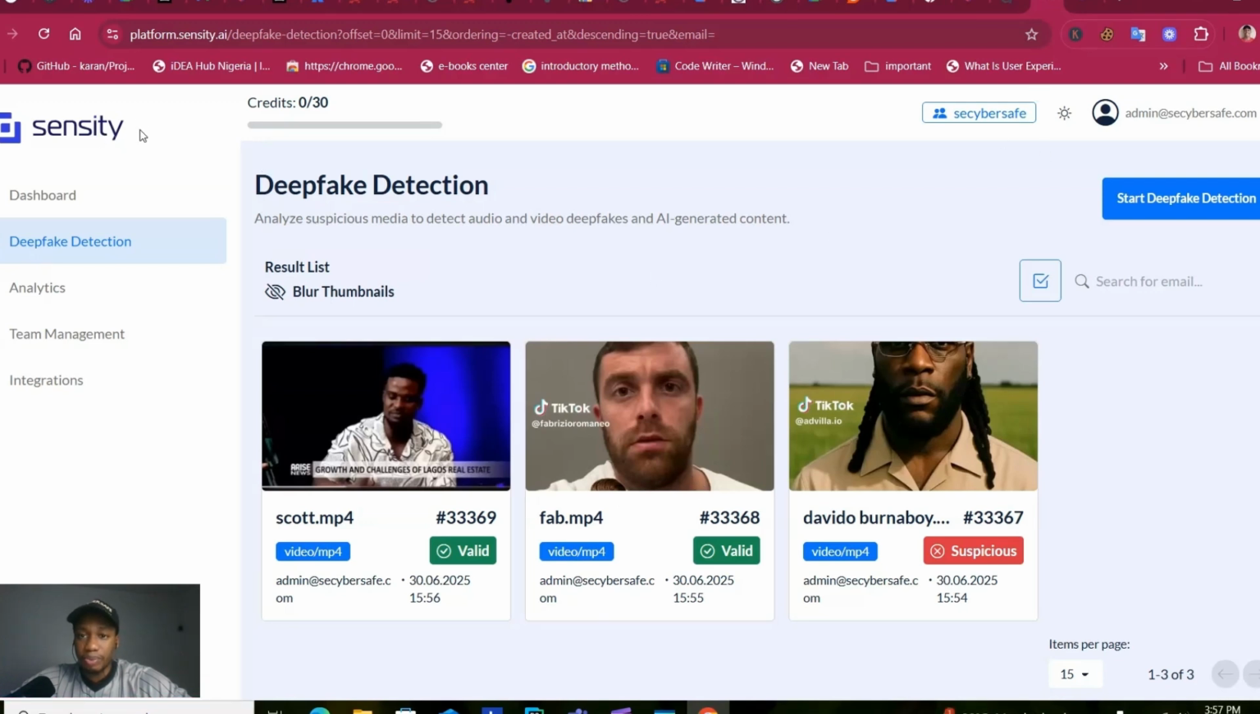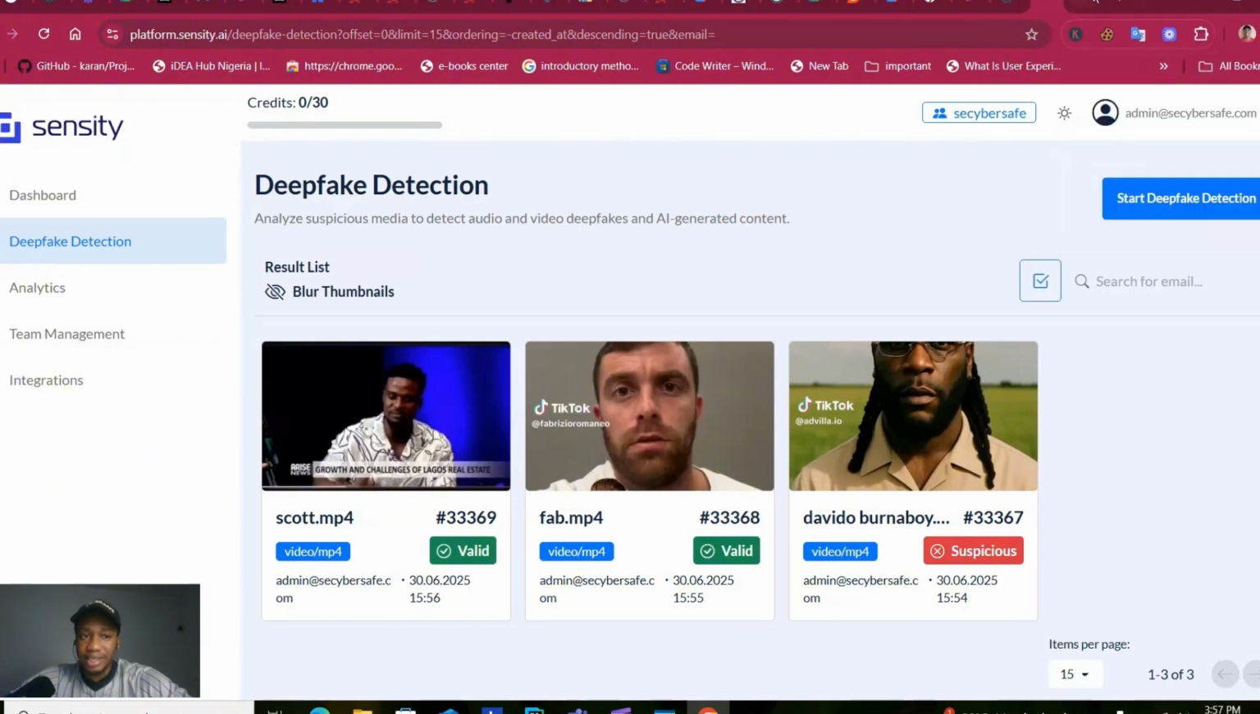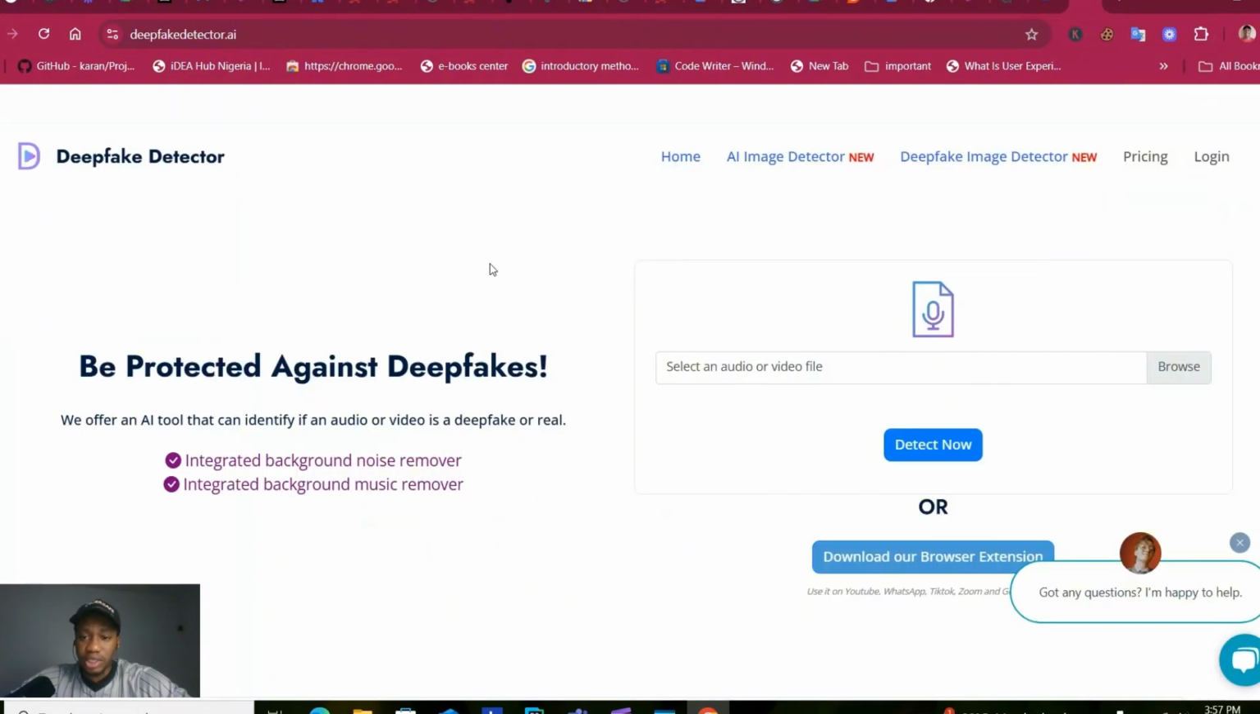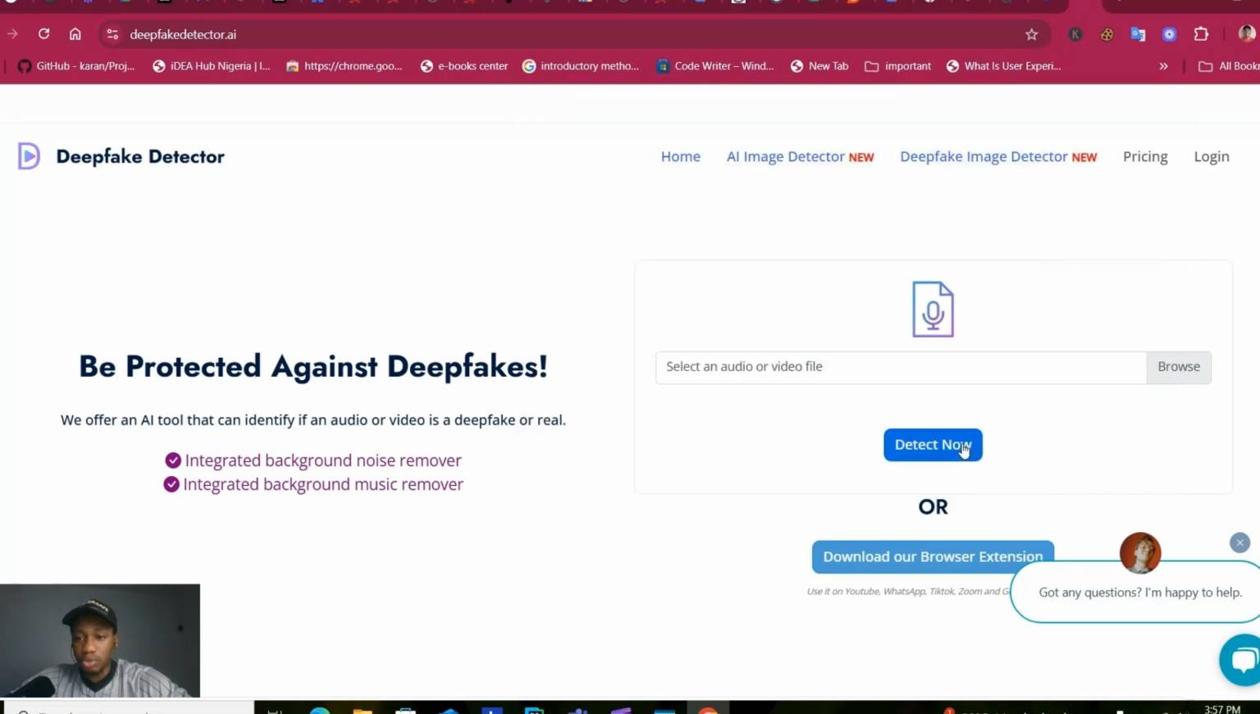I'm sure they are also improving to detect this AI generated content. And then this deepfake detector, when I tried using it, I tried browsing. So let's see the outcome. And then I think they would want you to sign up or log in.